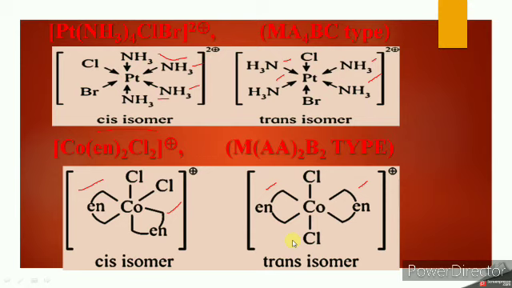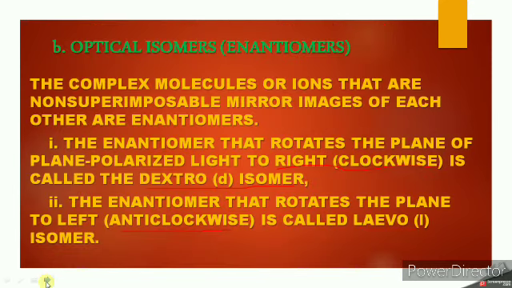Then next is the optical isomers or enantiomers. So the complex molecules or ions that are non-superimposable mirror images of each other are called as enantiomers.